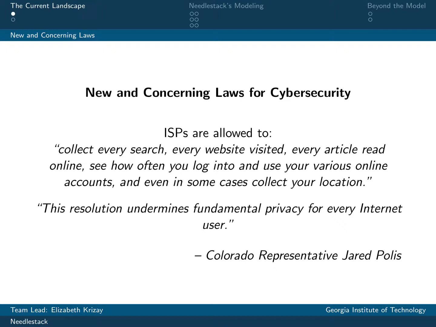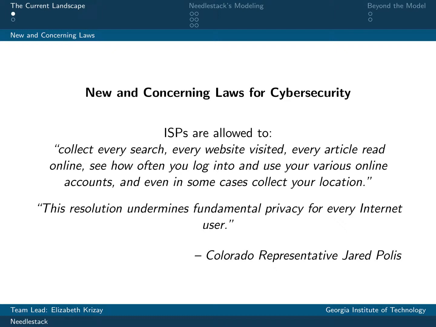Well, I'm going to bring your attention to a new law that was passed on March 28, 2017, which repealed regulations that protected consumer privacy online. What this law essentially does is allows ISPs to collect, share, and sell sensitive data without your consent. As Colorado Representative Jared Polis explains, this resolution undermines fundamental privacy for every Internet user.